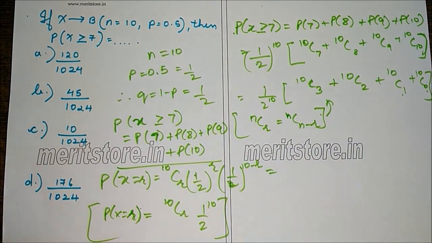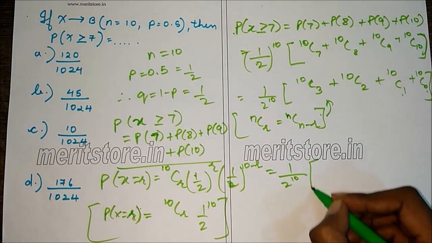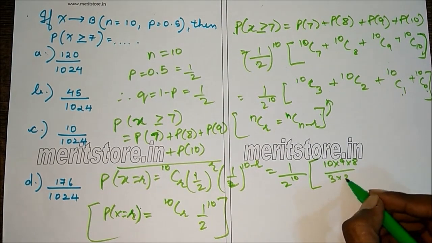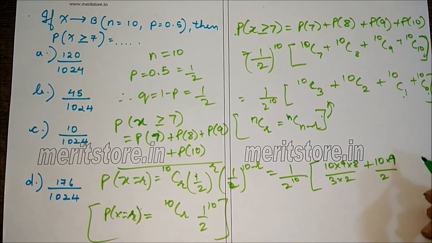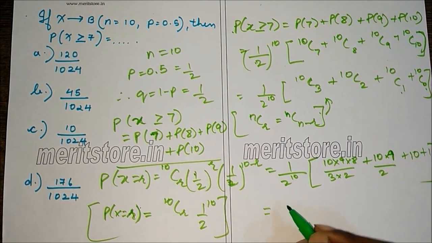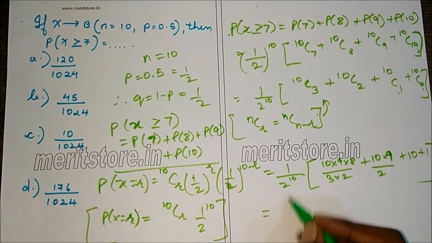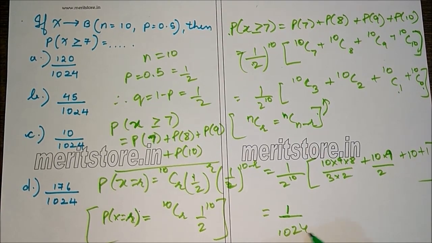So now it is easier to find the combination. So 1 by 2 raised to 10 times: 10C3 is 10 into 9 into 8 by 3 into 2, plus 10C2 is 10 into 9 by 2, plus 10C1 is 10 and 10C0 is 1. So 2 raised to 10 is 1024.